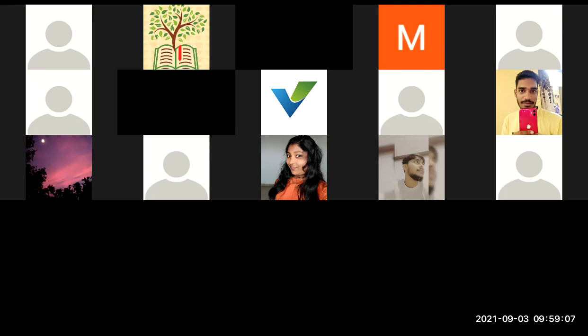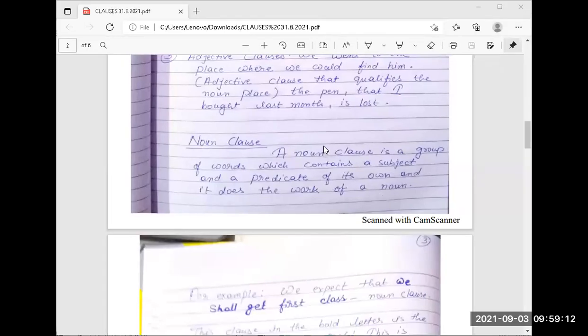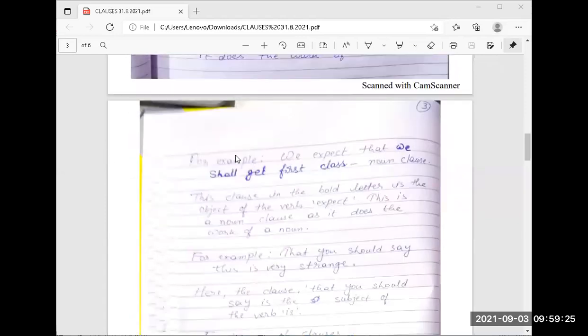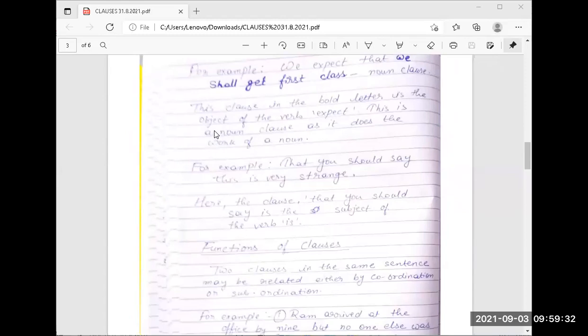Does anyone have any confusion right now in the noun clause? Then tell me and I will say it again, because you will get a question on clause in your internal exam. A noun clause is a group of words which contains a subject and a predicate of its own, and it does the work of a noun. For example, we expect that we shall get first class. This clause in bold letters is the object of the verb expect. This is a noun clause as it does the work of a noun.